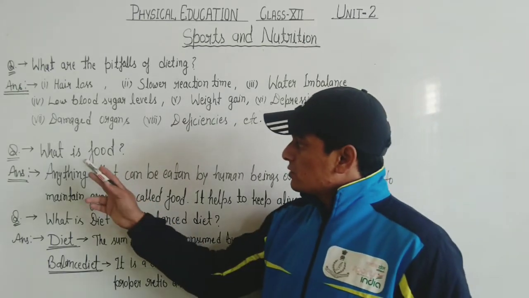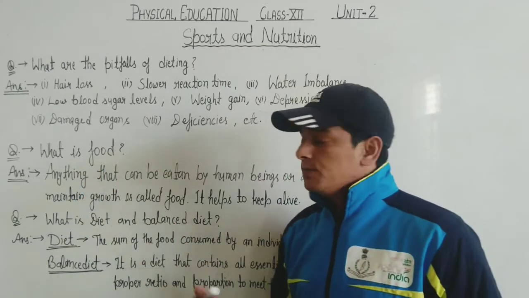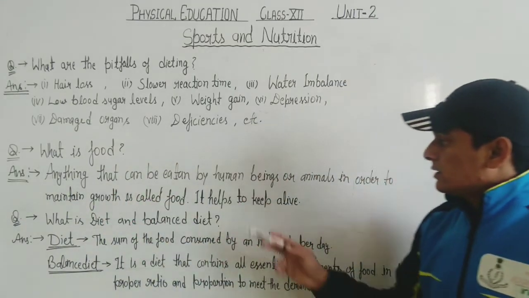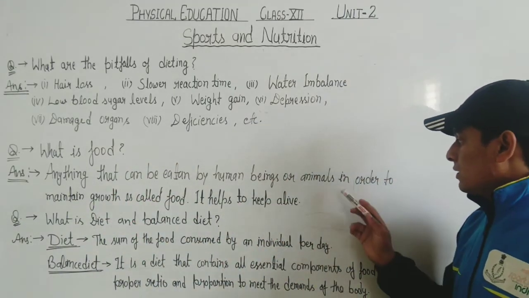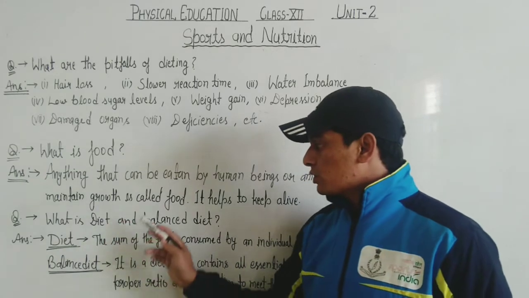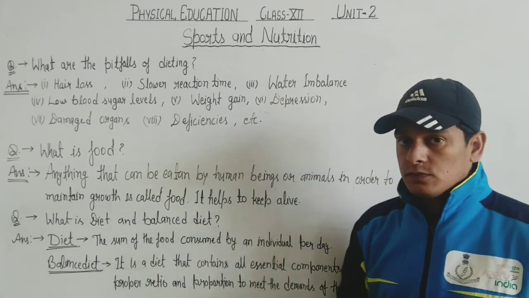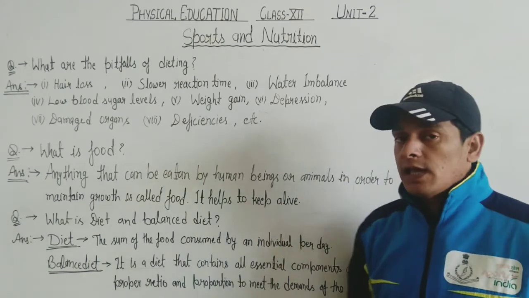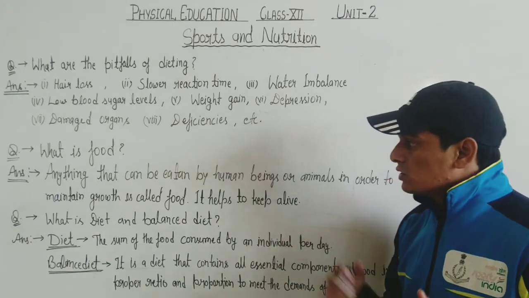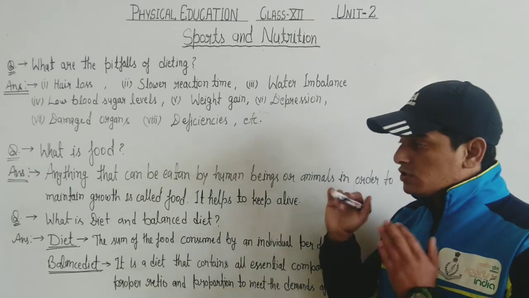So I have taken some questions. What is food? Anything that can be eaten by a human being or animal in order to maintain growth is called food. It helps to keep alive humans and the animals or organisms. So this is food. You must know these things.